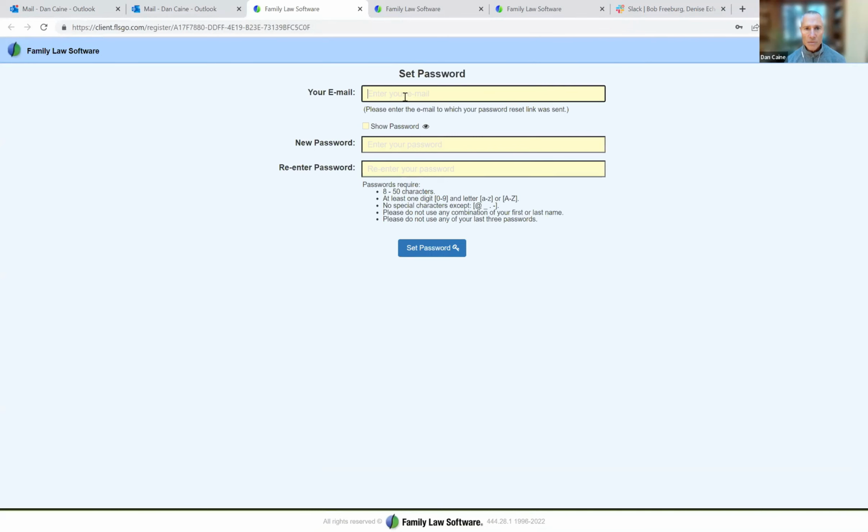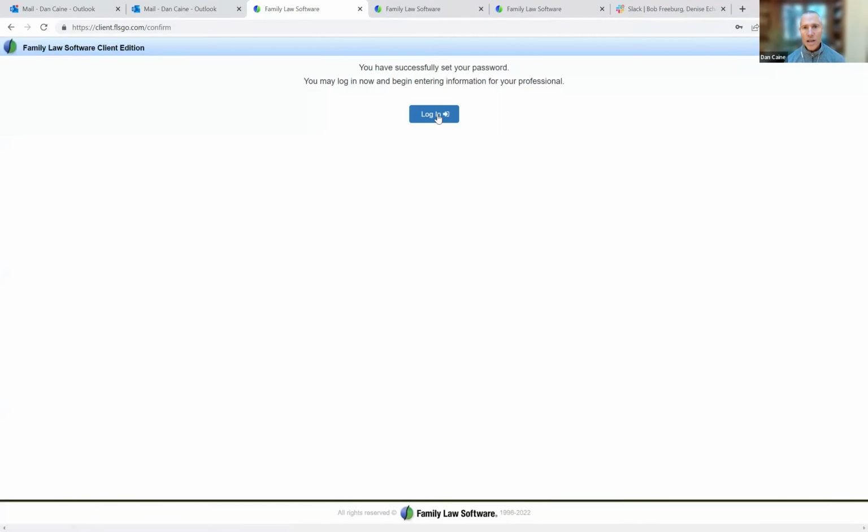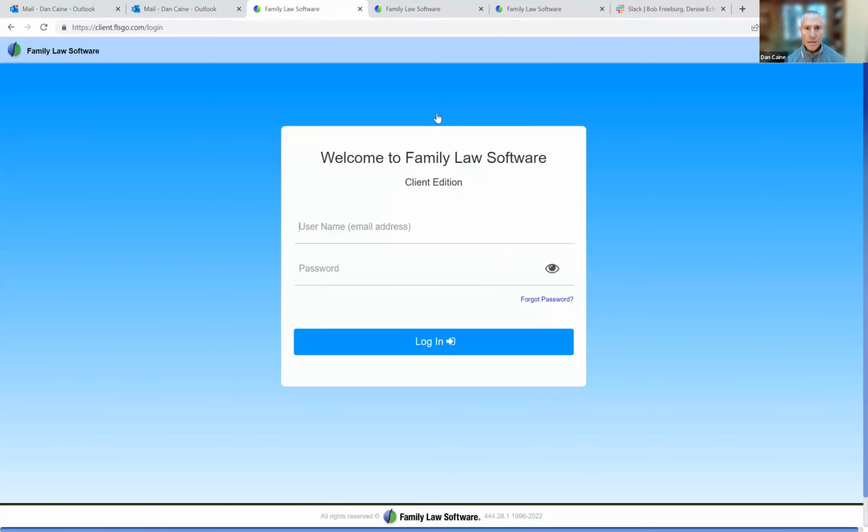portal for familylawsoftware.com. As Maple, I enter the email address and I create a password. And I set my password, and then I log in.